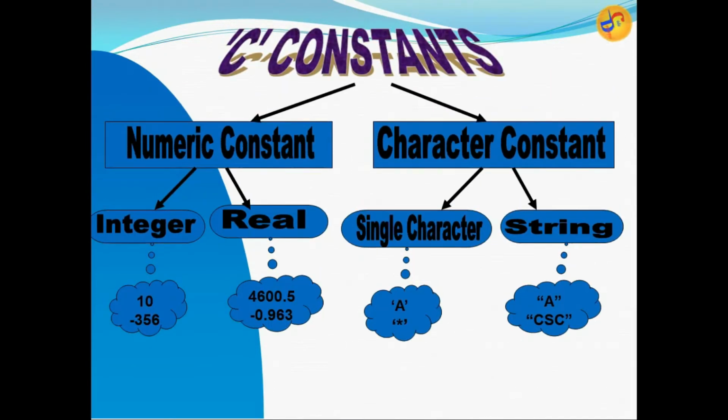Now constants. Numeric constants are divided into two: integer and real. Character constants are divided into two: single character and string. Integer is a number, for example 10. Real is a fractional value, for example 4600.5. A single character is denoted by single quotes, and a string, a set of characters, is denoted by double quotes.